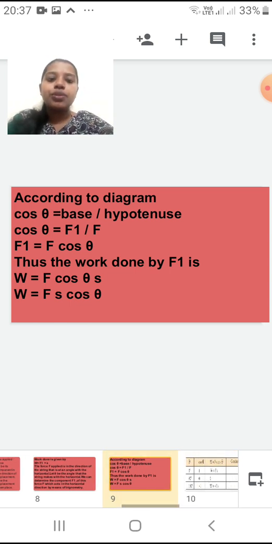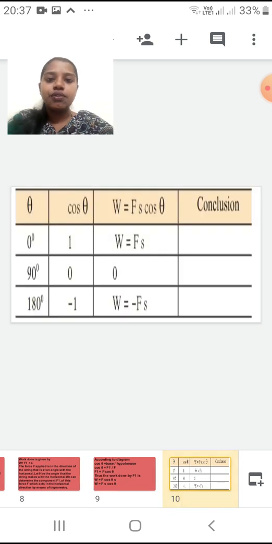Okay, now here in the next slide, if you see, I have got a table. In the table you can see the theta values. I can substitute them as 0 degree, 90 degree, 180 degree. Now the cos theta standard values: if theta is 0, then cos 0 value is always 1, cos 90 value is always 0, and cos 180 degrees is always minus 1.